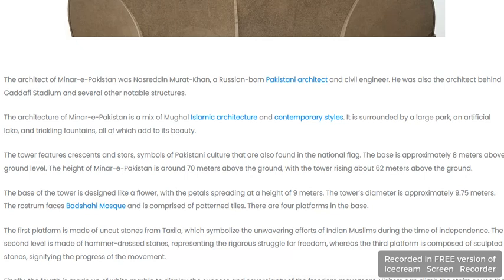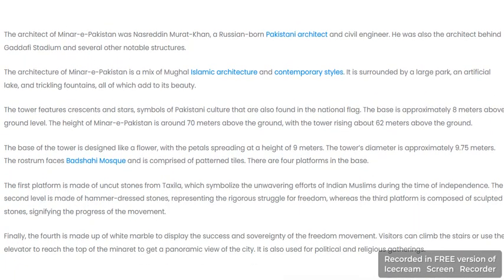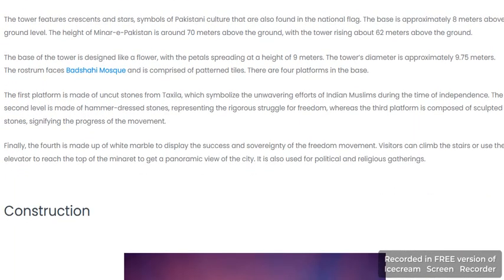The base of the tower is designed like a flower, with petals spreading to a height of 9 meters. The tower diameter is approximately 9.75 meters. It features four platforms at the base. The first platform is made of rough stones, symbolizing the unwavering efforts of the Indian Muslims during the time of independence.